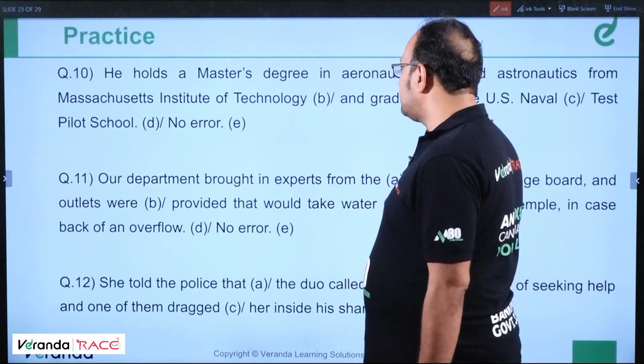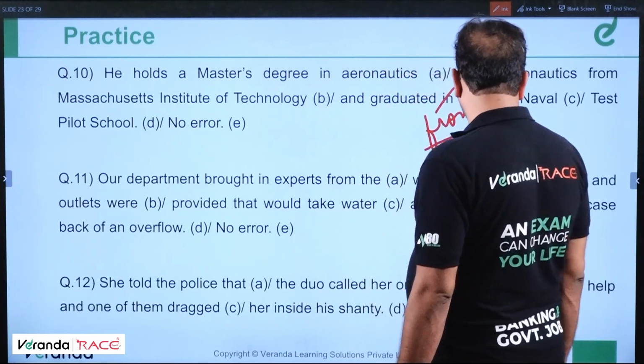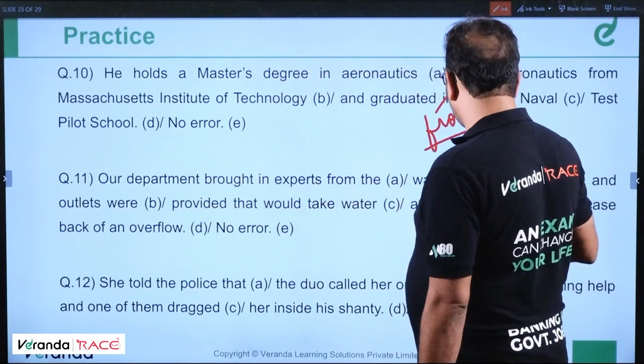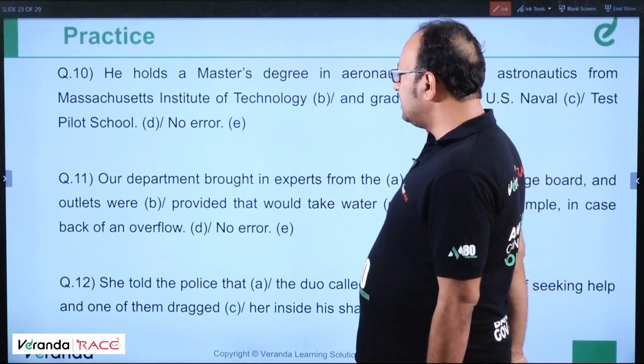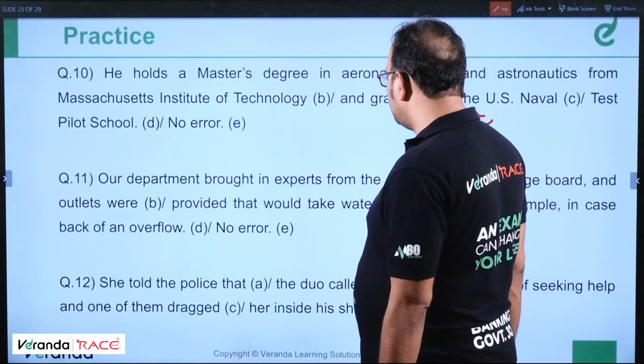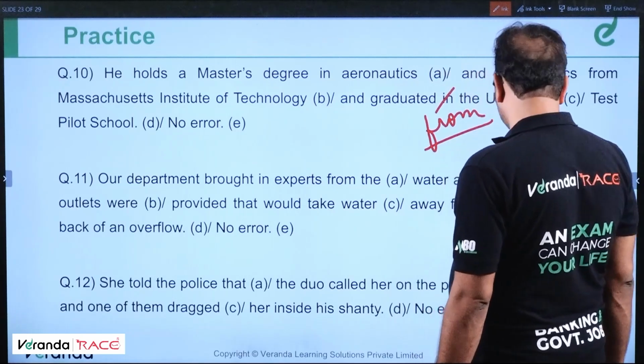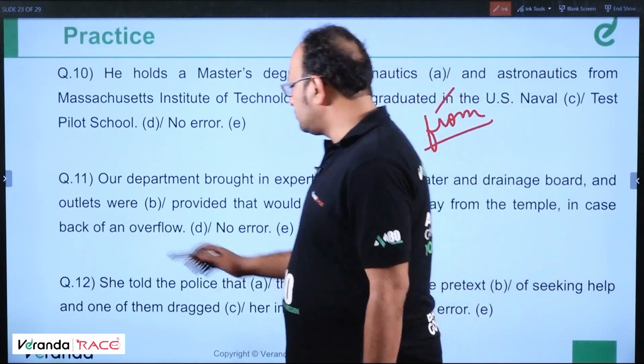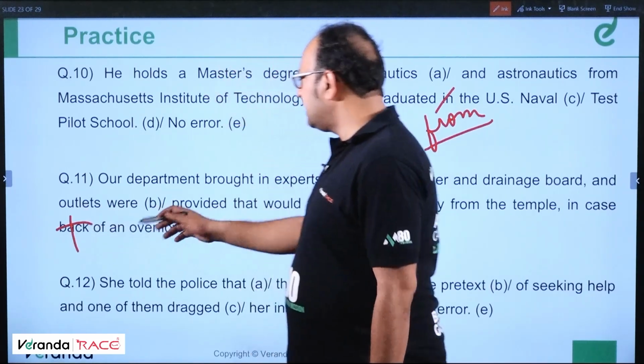Next question, 11 number. Our department brought in experts from the Water and Drainage Board, and outlets were provided that would take water away from the temple in case back of, so this back is not required, in case of an overflow.